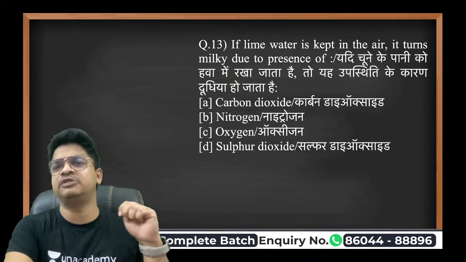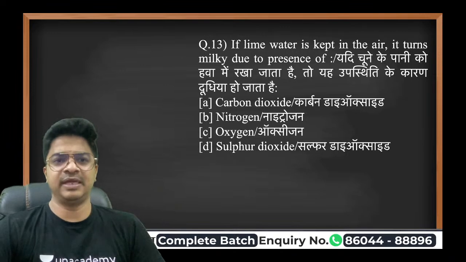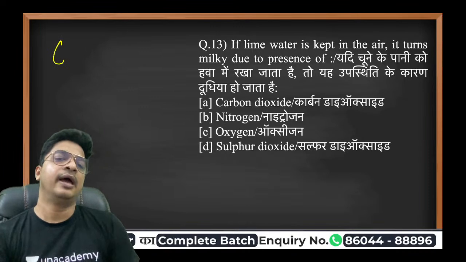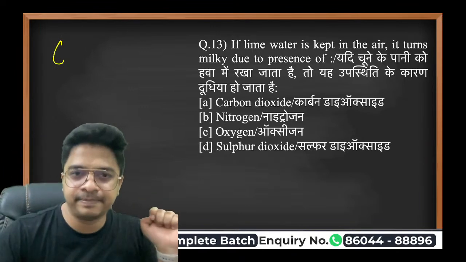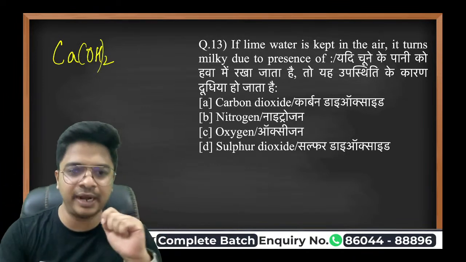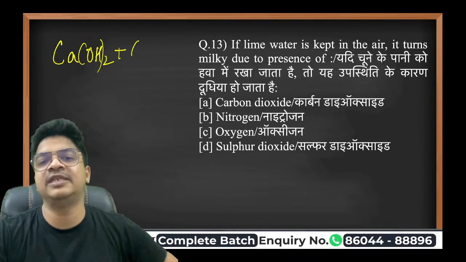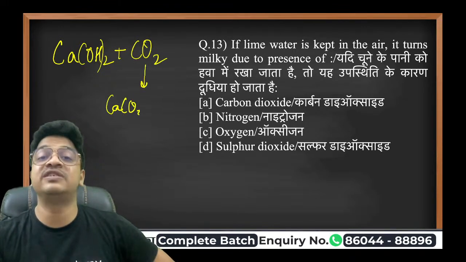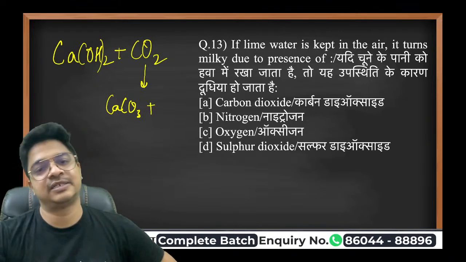If lime water is kept in air, it turns milky due to the presence of... So it is very simple and very easy. You see, lime water is kept in the air. So why does it turn milky? It's simple. What is lime water? It's actually calcium hydroxide. Now, once you keep this in the air, it gets reacted by the CO2, and what will be the product? It will be CaCO3, calcium carbonate, which is tuna. You might have heard the word tuna. So it is calcium carbonate plus water.